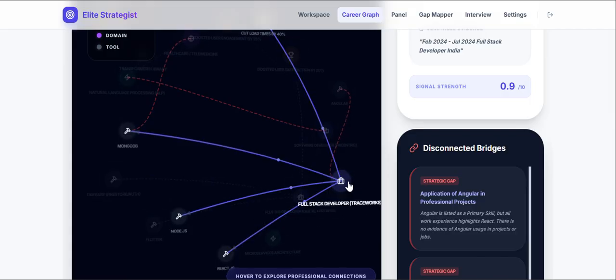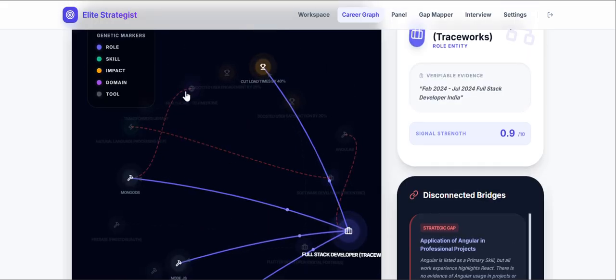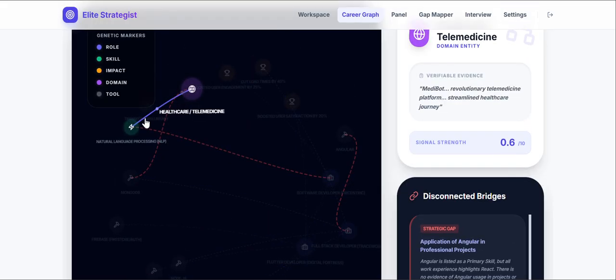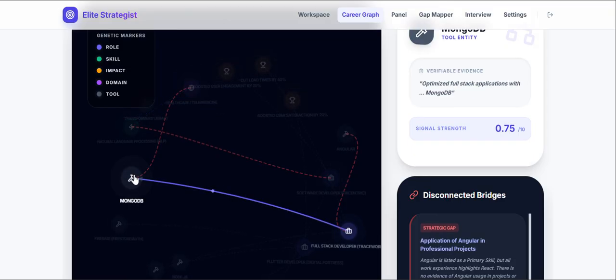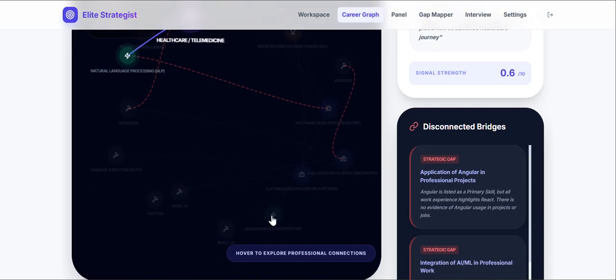So let me click on another. Trace works. I can also retrace backward. In telemedicine, you can see I used NLP. So where did I use MongoDB? I used MongoDB in tracework with telemedicine. You understood the main point of this graph. It's linking each thing to other things.